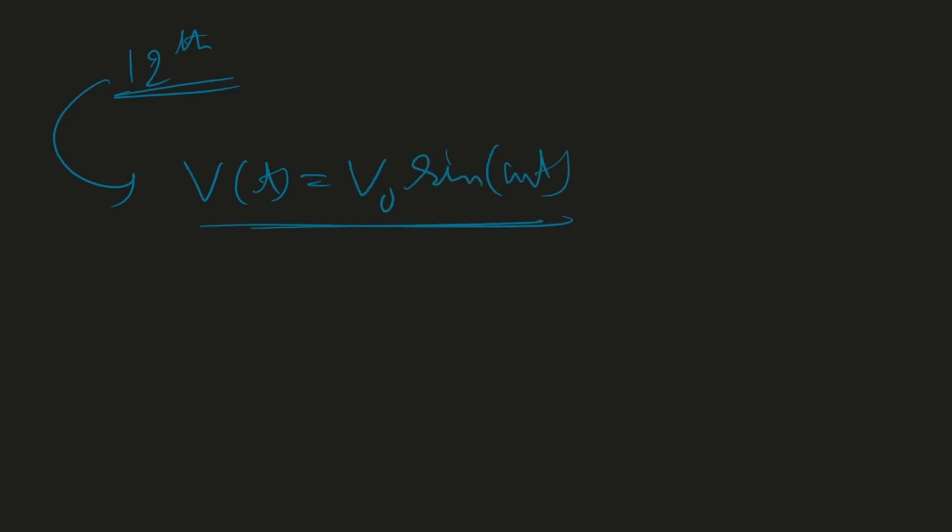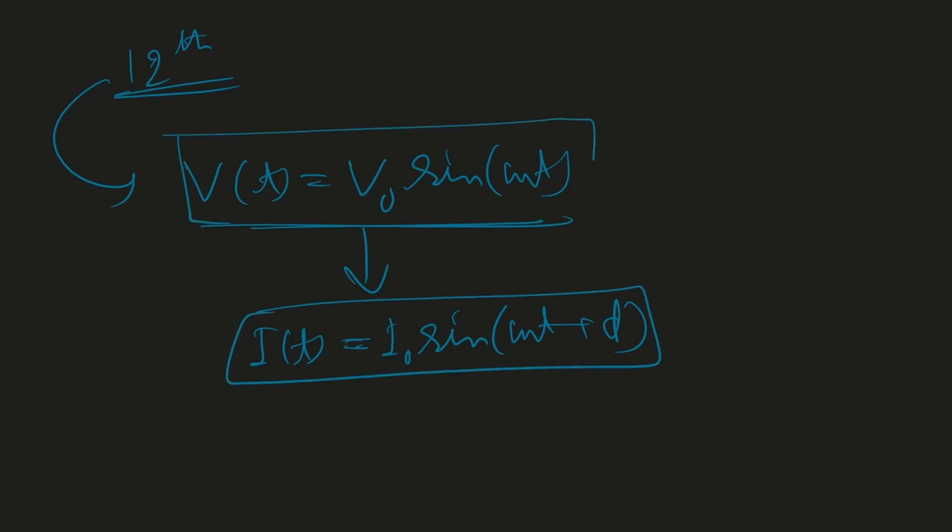But in this chapter, or in this standard also, we are only focused on this type of problems where V is given by V naught sine omega t, and the corresponding I, which we will calculate, and we will find many more things, that is given by this one. So we are focused on the sinusoidal waveform.